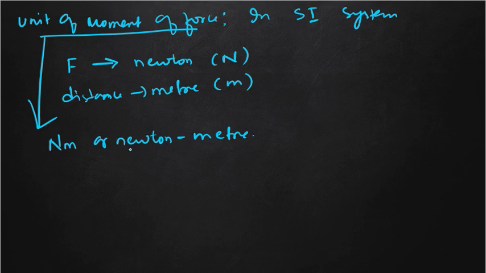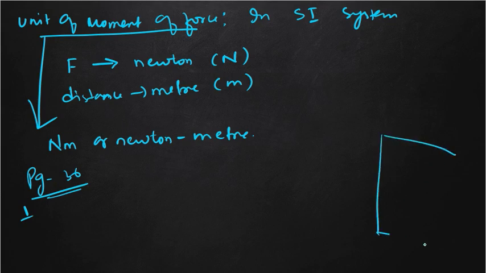It is advised to solve problem number 1 and problem number 2 on page number 36, numerical problems. All of you please open page 36. What is the first question? The hinge of a door is at a distance of 40 centimeter from the point of application of force. This will be the door, the hinges will be here, the lock here.